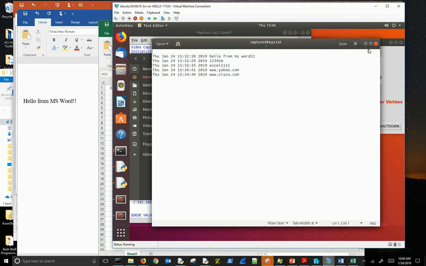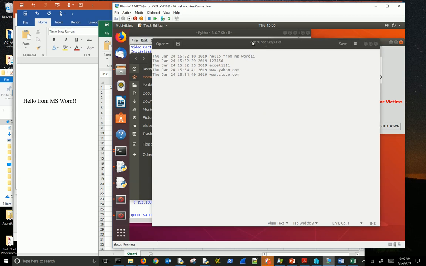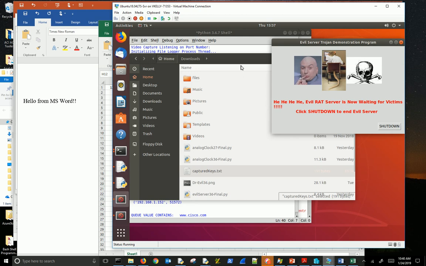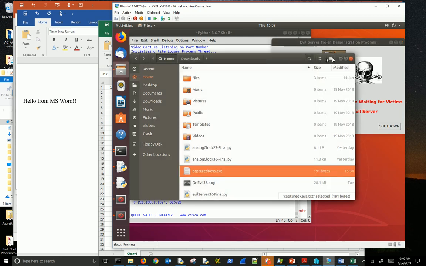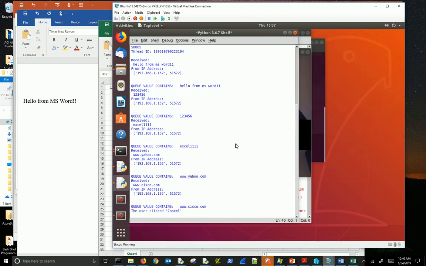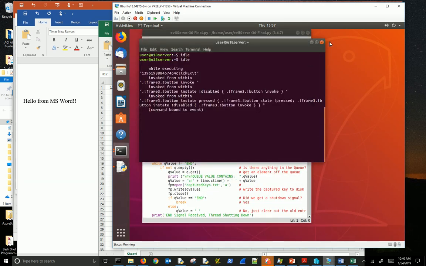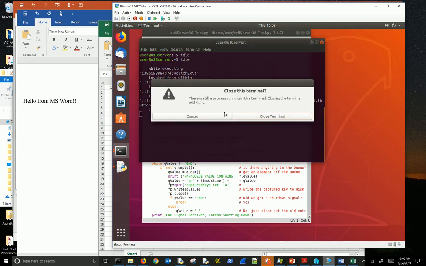This is the strings that we typed in and the websites, and would be your passwords if you typed them in. So that's that. Let's shut down the rat server on Ubuntu and start up. Man, this is slow, which is a good thing. That's what we're aiming for with this malware. We want everyone to be aware. So we're going to shut this down. We'll shut down the video portions of it, really everything else. I didn't shut it down the right way, so it crashed.